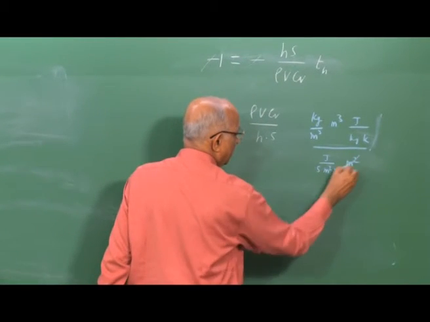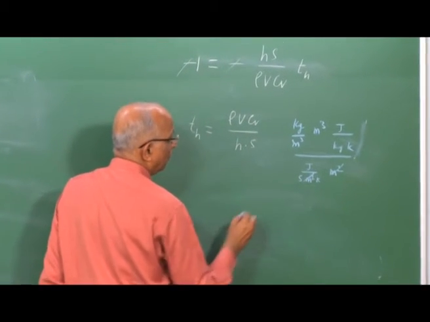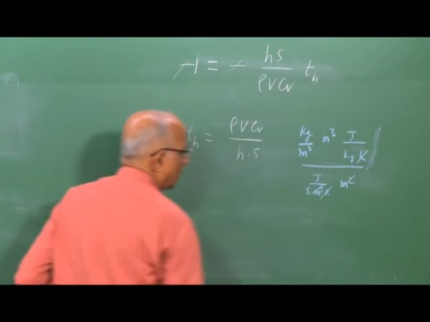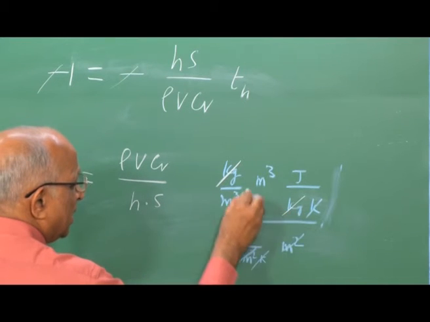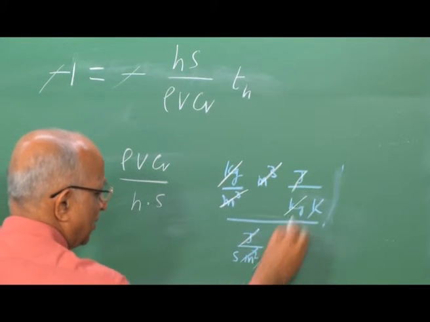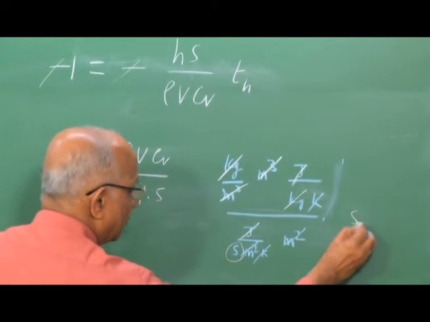Meter square gets cancelled, Kelvin and Kelvin get cancelled, kilogram gets cancelled, joule gets cancelled, and we are left with time, which is second.